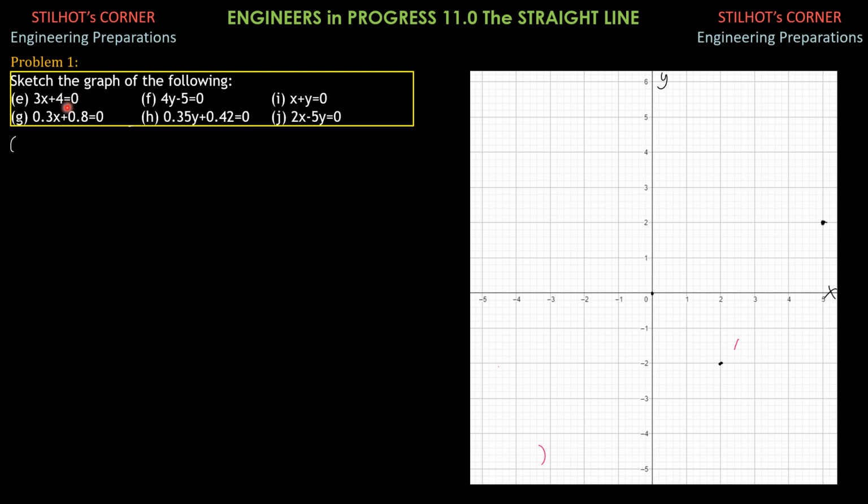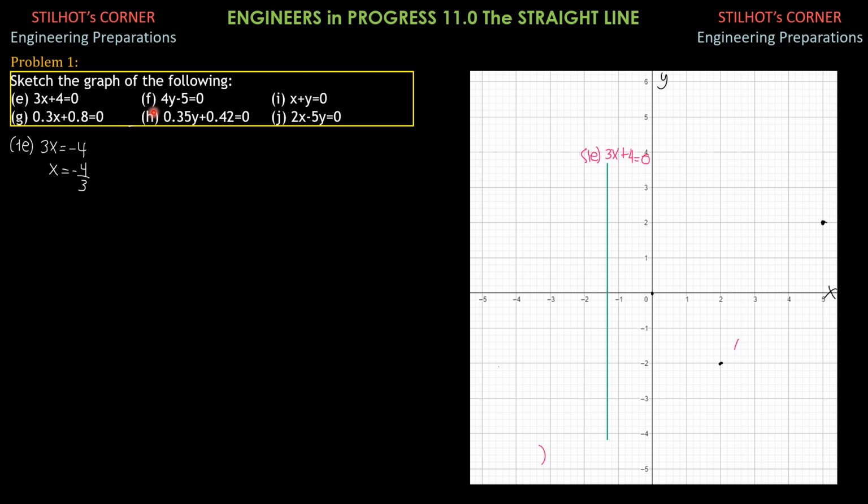Since that constant is negative 4/3, negative 1 and 1/3, that's a vertical line 1 and 1/3 from the y-axis to the left. So this is the line here, that's the graph of 1e, 3x plus 4 equals 0.